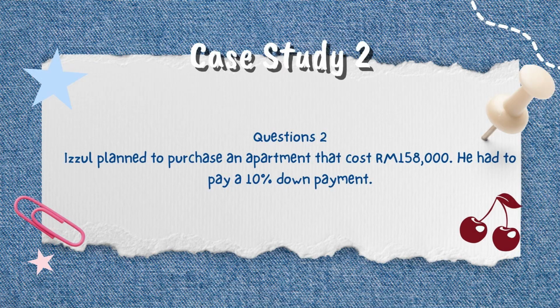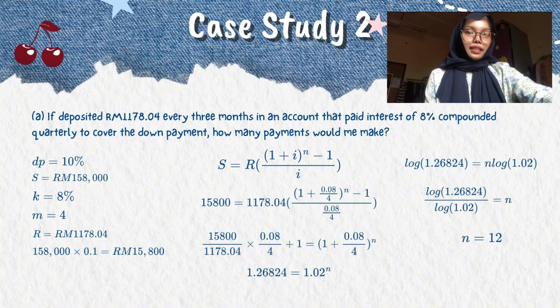RM1750.51. User planned to purchase an apartment that cost RM158000. He had to pay a 10% down payment. In this question, the total price is RM158000. The down payment required is 10% of the total price. To find the down payment, we multiply RM158000 by 10%. After calculation, the down payment is RM15800.